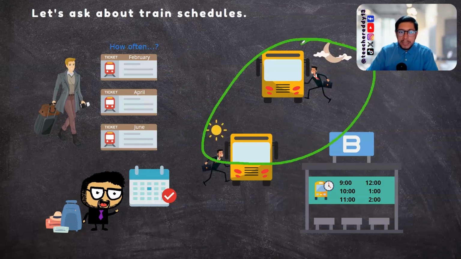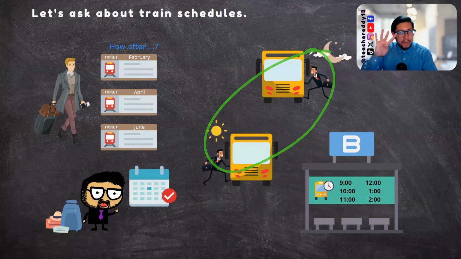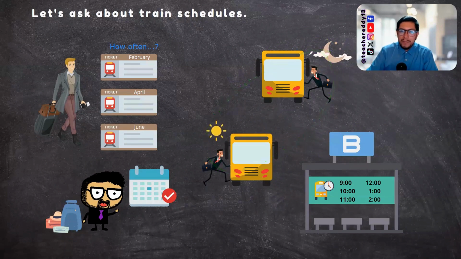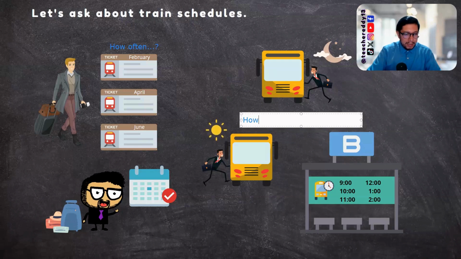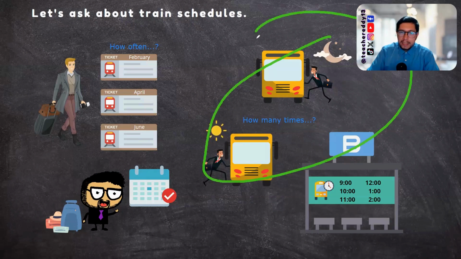Let's talk about Oscar. Tell me, does he take the bus twice a day? Yes, he does. Does he take the bus 4 times a day? No, he doesn't. Check my question. How many times a day does he take the bus? The answer, he takes the bus twice a day.